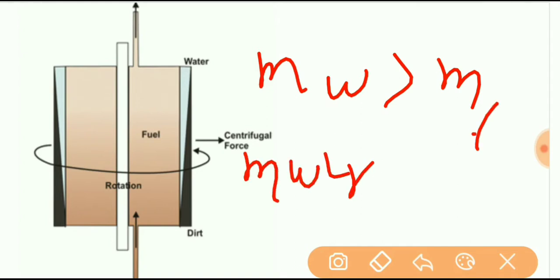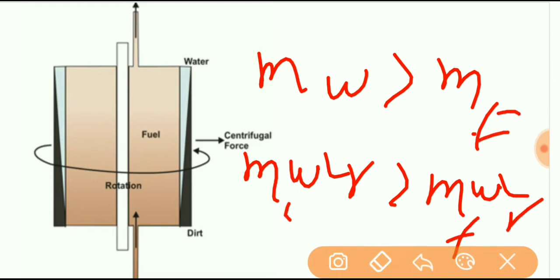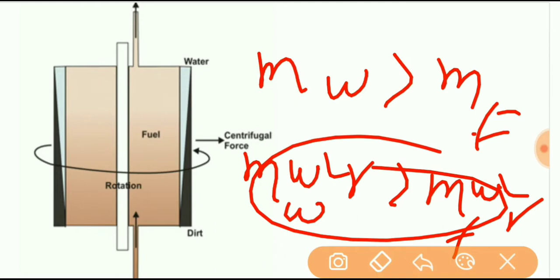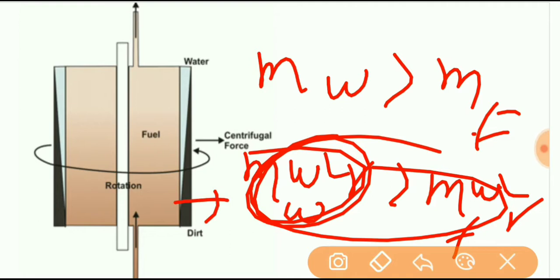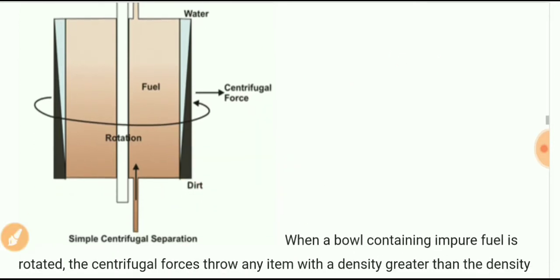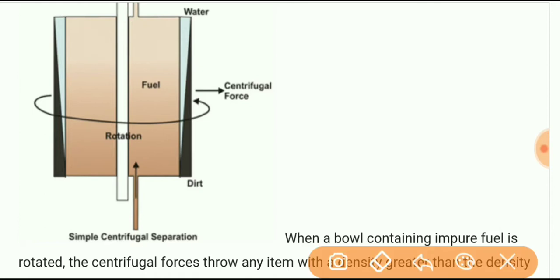So m omega square r for fuel and water differs. That means the centrifugal force acting on the water is more, so water will move more because more force is applied on it as compared to fuel oil. This centrifugal force also acts on the dirt particles. As we can see in the figure, water and dirt will move and stick to the periphery of the bowl.